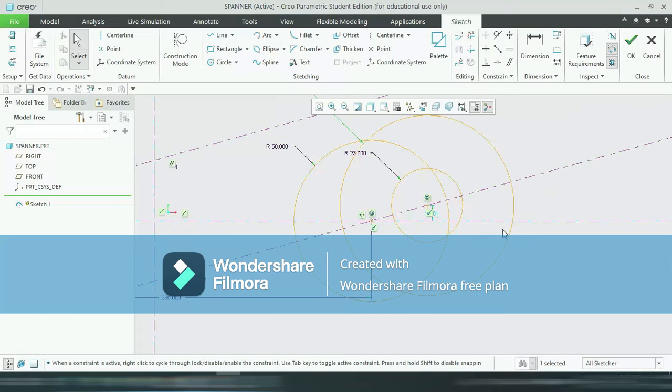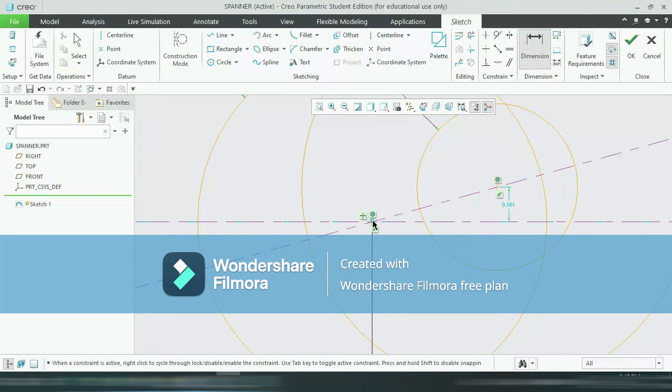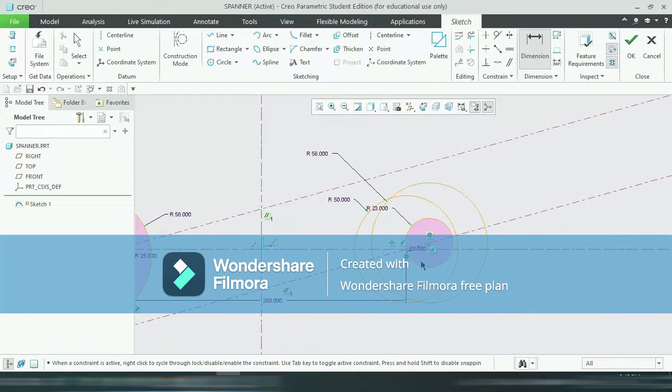And again the distance between this point and this point is 23. So go to dimensioning, select this point, again this point, and this distance is 23. Okay,